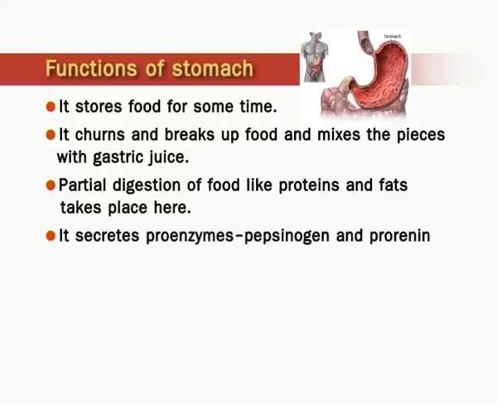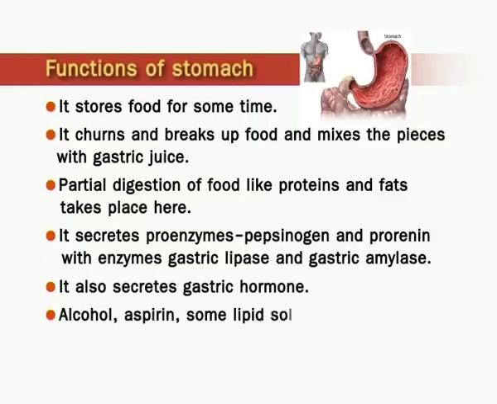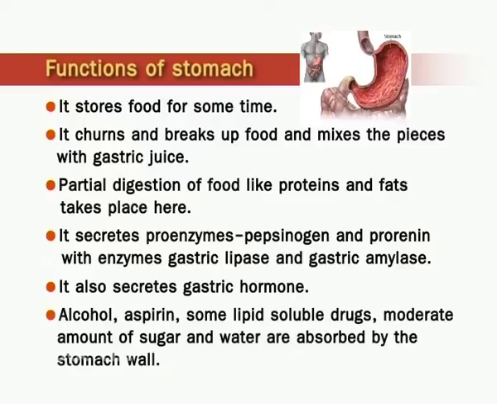It secretes proenzymes, pepsinogen and prorenin, with enzymes gastric lipase and gastric amylase. It also secretes gastric hormone. Alcohol, aspirin, some lipid-soluble drugs, and moderate amounts of sugar and water are absorbed by the stomach wall.